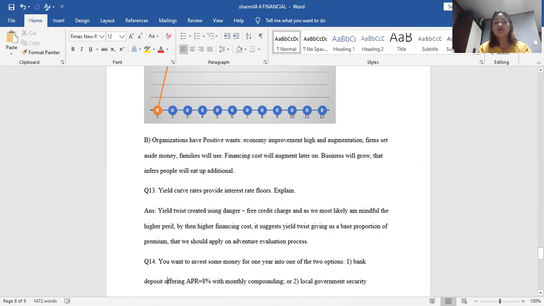Financing costs will increase later on. Business will grow, which implies people will consume more.